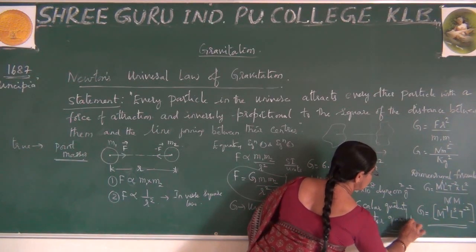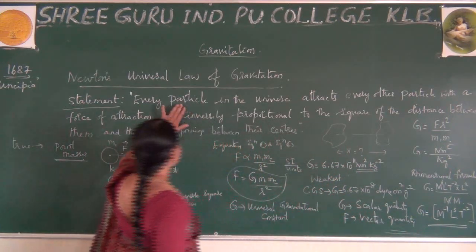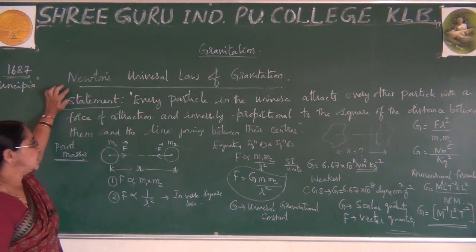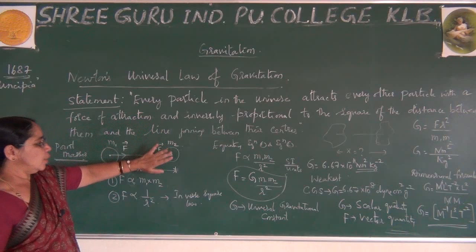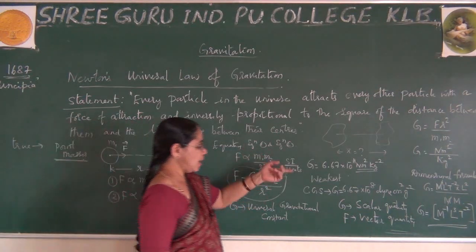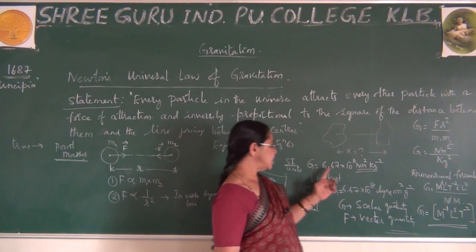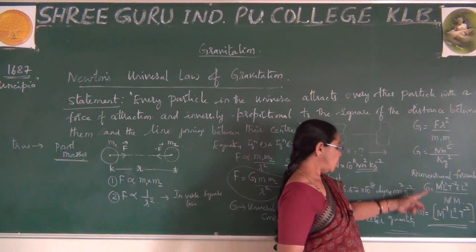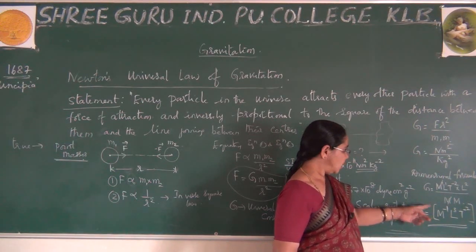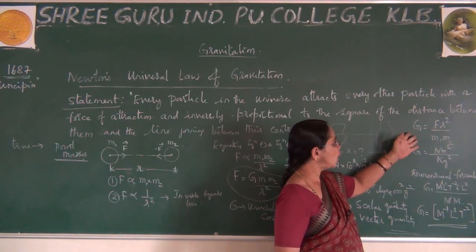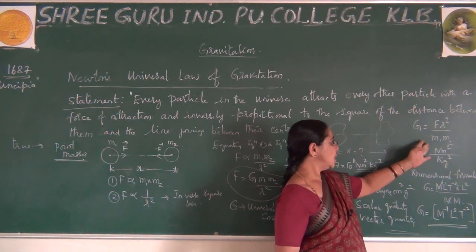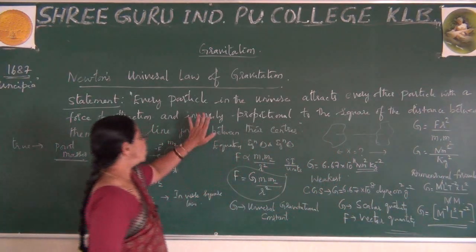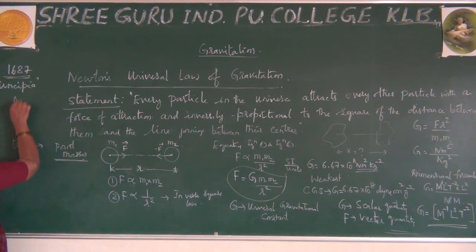Right? So you can expect one standard question here, which is: state Newton's law of gravitation and explain. You have to explain up to here, and at the same time they may ask you to write its SI unit, and also they may tag on writing the dimensional formula. These are the tag questions. Sometimes you may expect these alone for 1 mark: write the SI unit of G, or maybe the dimensional formula.